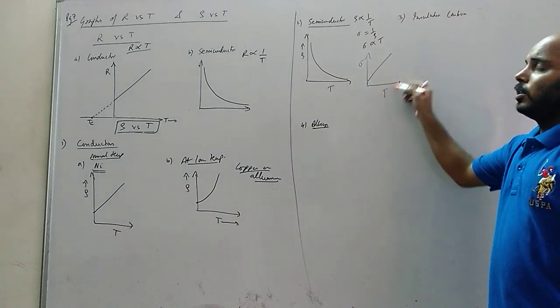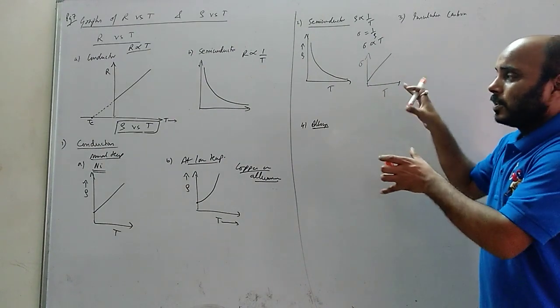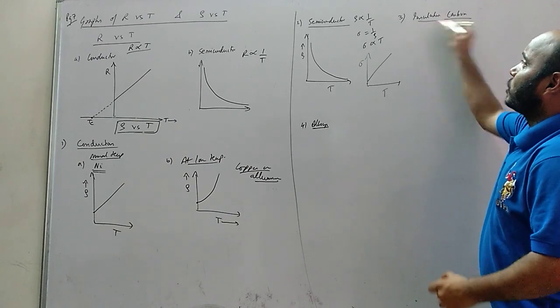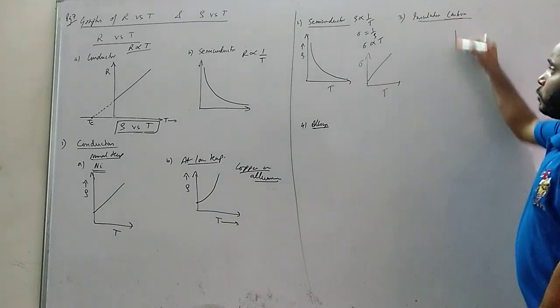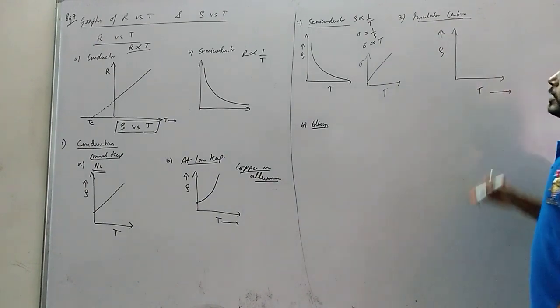Okay, this thing is not there in the notes, but it may be asked. Any graph may be asked. You have to apply this concept to do it. Okay. Now, insulators like carbon. This is quite unique. We have to draw a graph of resistivity versus temperature for insulators like carbon.